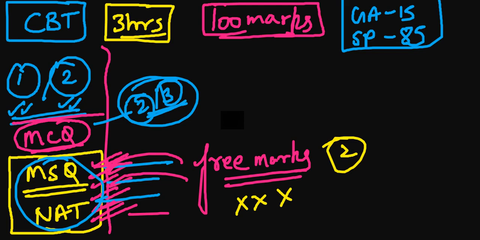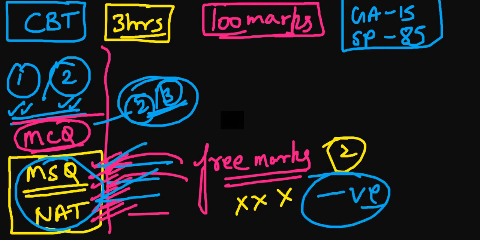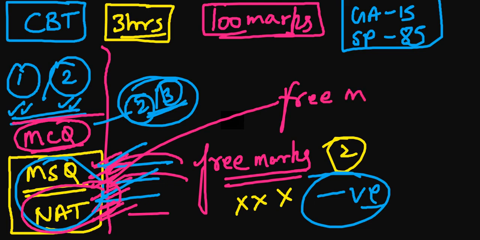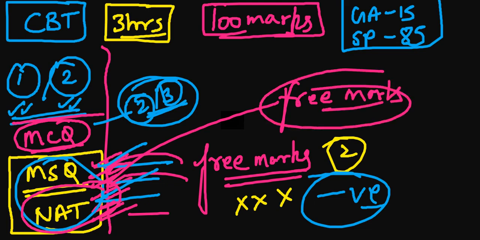Don't worry, we will show you an example of how it is going to be. Negative marking will not be in these types of questions, the MSQ and NAT, and NAT is just a free mark. NAT is free marks you can achieve very easily. So you are going to attempt for 100 marks, but you are really going to attempt for only 98 marks, because 2 marks are what?